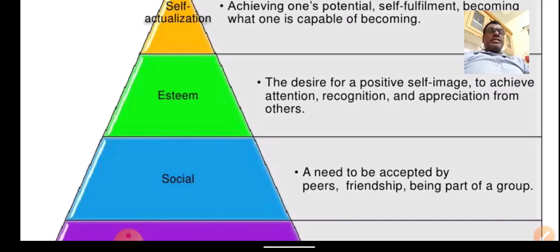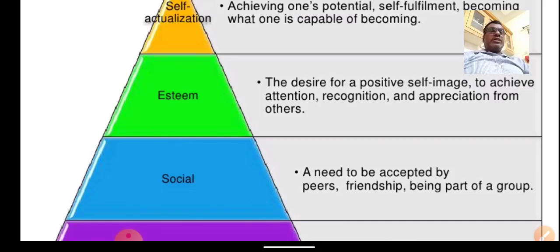Social animal in the sense that an individual living in society is considered a social animal. That means an individual cannot live in isolation. An individual cannot survive by his own efforts. Sometimes they need support from society, like peers, friends, and family members. So you have to give such support to the employee.